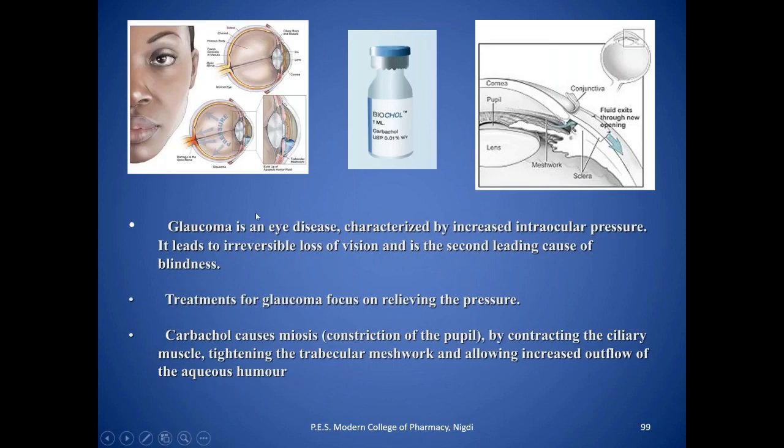Glaucoma is an eye disease characterized by an increase in intraocular pressure. It leads to irreversible loss of vision and is the second leading cause of blindness. So treatment of glaucoma focuses on relieving the pressure. Carbachol causes miosis by contracting the ciliary muscle and tightening the trabecular meshwork, and that allows increased outflow of aqueous humor and therefore decreases the pressure.